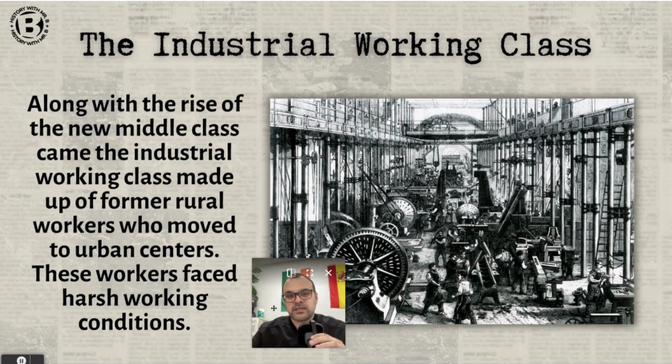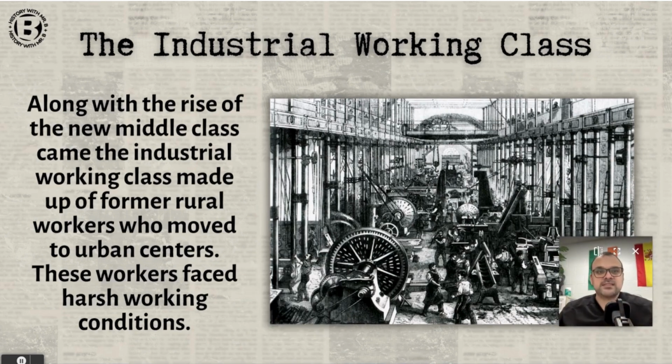Now, the industrial working class. Alongside the rise of the bourgeoisie, we have an industrial working class, otherwise known as the proletariat. We've already talked about both of these in the last couple of sections, but we want to get into how they emerge and change society. The proletariat is composed of people who sell their labor. They operate machinery and produce goods in factories. They emerge from patterns of mass migration of former peasants and rural farm workers who move to cities to seek employment in industry.